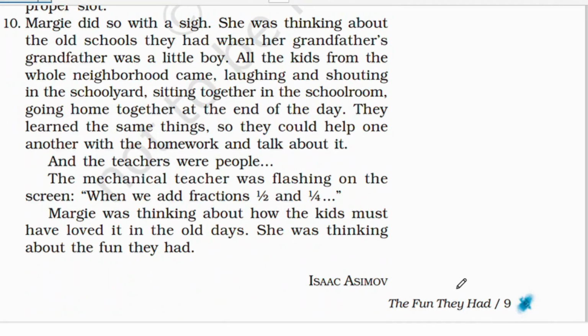She was thinking about the old school they had when her grandfather's grandfather was a little boy. All the kids from the whole neighborhood came laughing and shouting in the schoolyard, sitting together in the schoolroom, going home together at the end of the day. They learned the same things, so they could help one another with homework and talk about it.